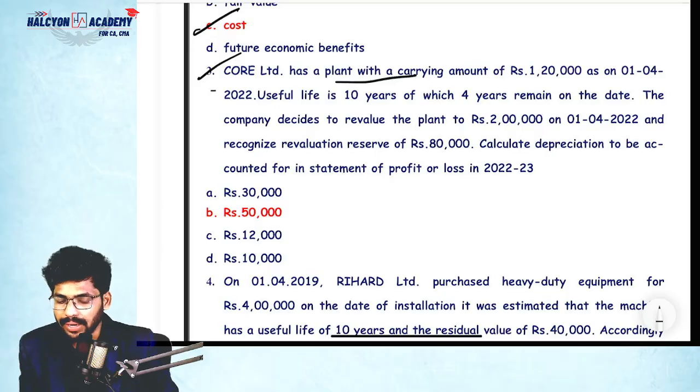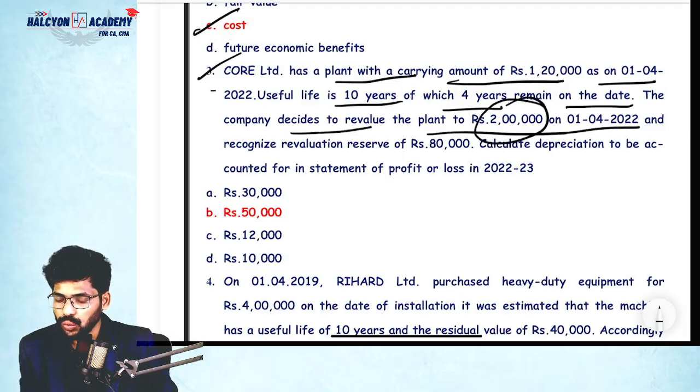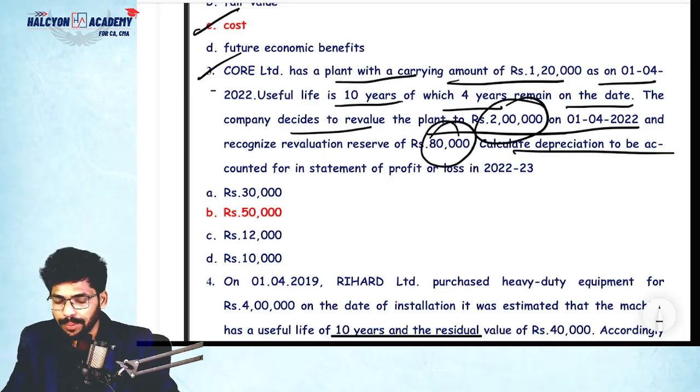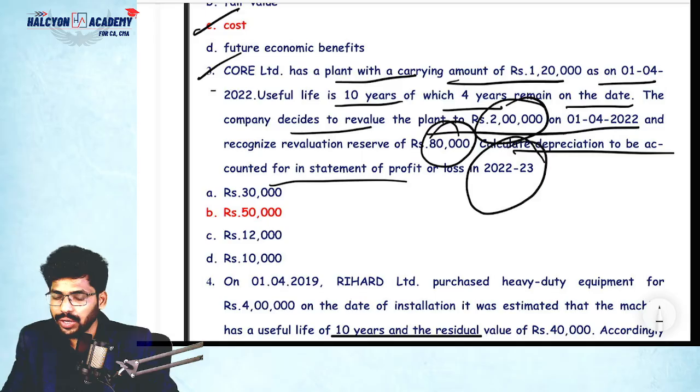Core Limited has a plant and machinery with a carrying amount of 1,20,000 on 1/4/2022. Useful life is 10 years, of which 4 years remain. On the date, the company decides to revalue the plant at 2 lakhs on 1/4/2022 and recognize the revaluation reserve of 80,000. Calculate depreciation in the statement of P&L for 22-23.